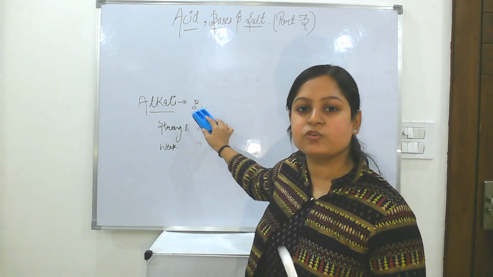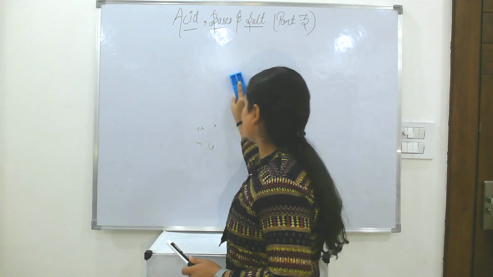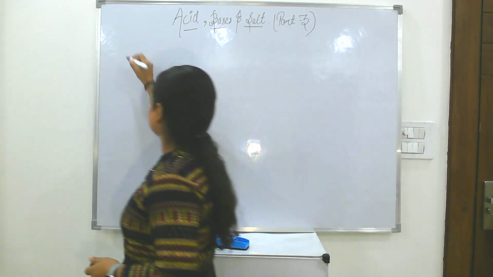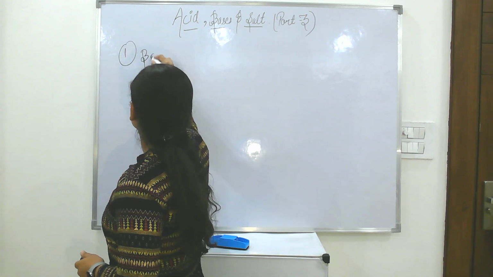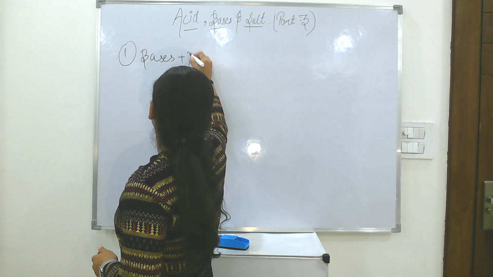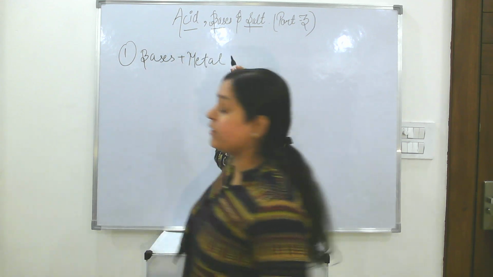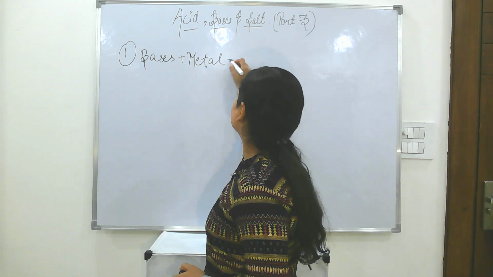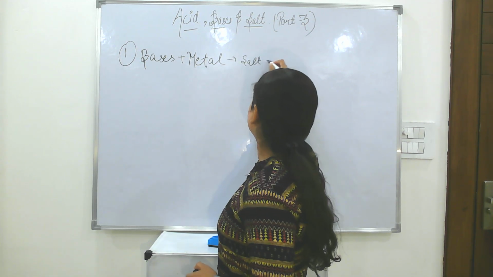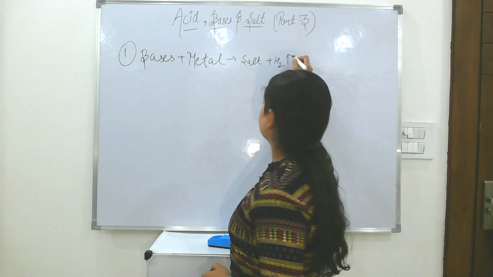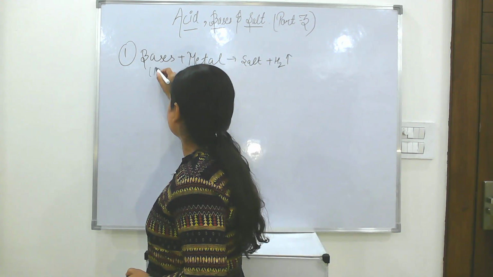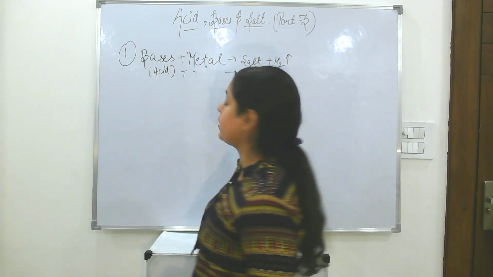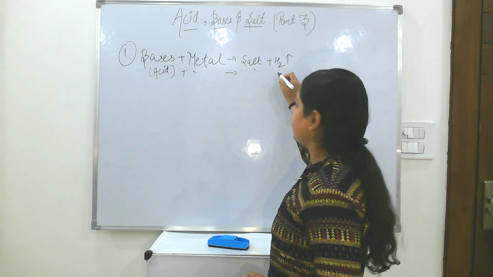Like we have seen the reactions of acids, similarly bases also react. Begin with the first reaction, that is when bases react with metals. Do you remember the reactions of acid with metal? Similarly, bases also react with metal to form salt plus hydrogen gas. This is similar in acids also. Acid plus metal also reacts to form salt and hydrogen gas.